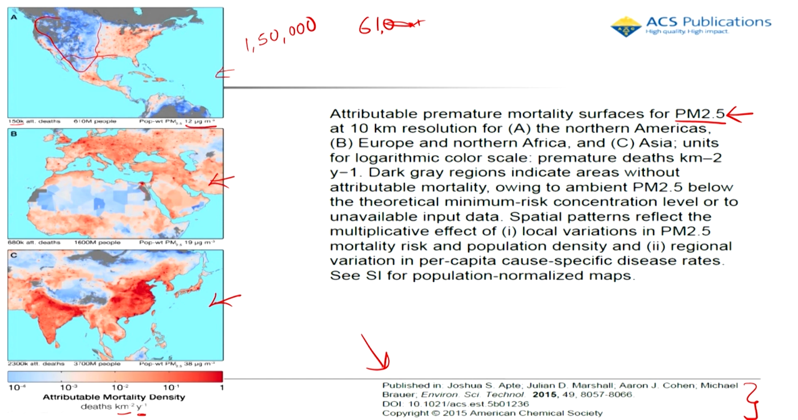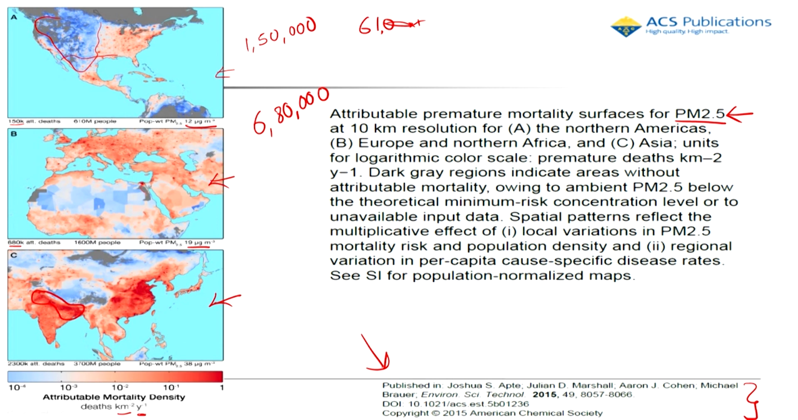And with respect to Europe and North Africa, we see that it is again remarkably high here, 680,000 attributable deaths, but here the population is obviously much larger, 160 crore I guess, and the concentration is 19 microgram per meter cube. And now we come to Asia, which as we have been discussing is always affected. We clearly see the effect of air pollution, premature deaths.